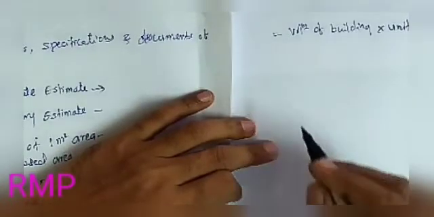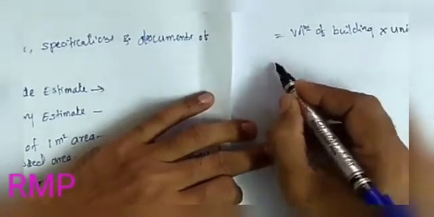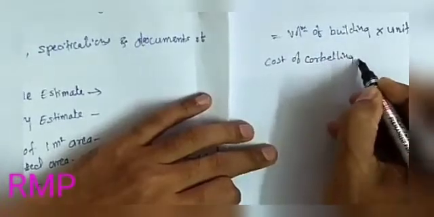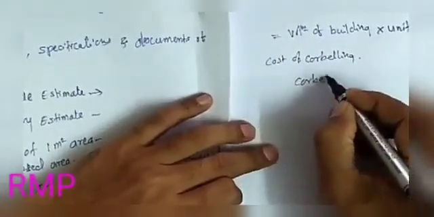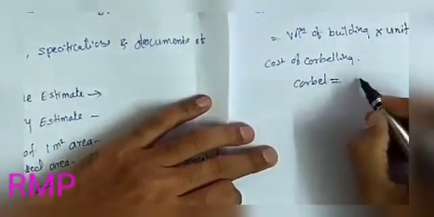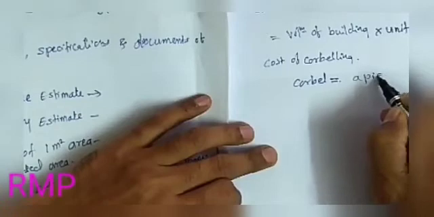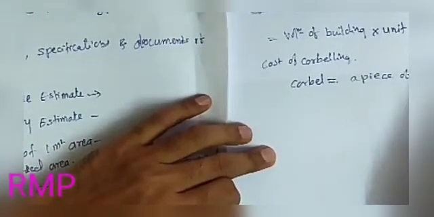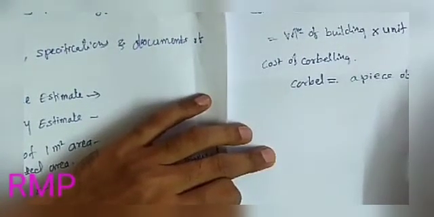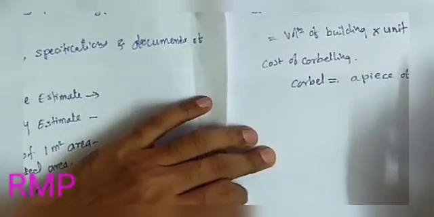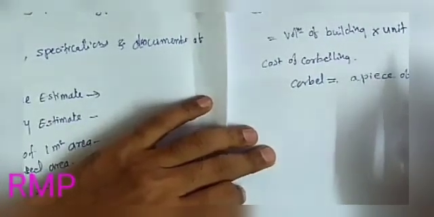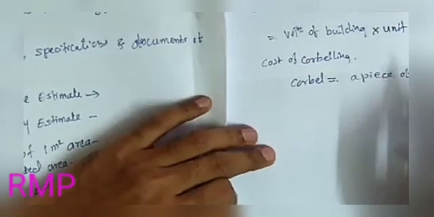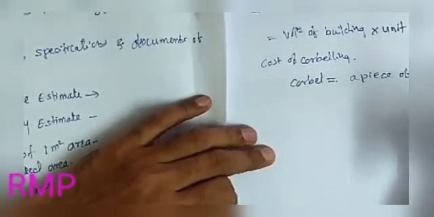Here the cost of corbelling is neglected. A corbel is a piece of stone, or wood or brick or other building material projecting from the face of the wall, and generally used to support the cornice or the arch. The cornice and other work like that are neglected.